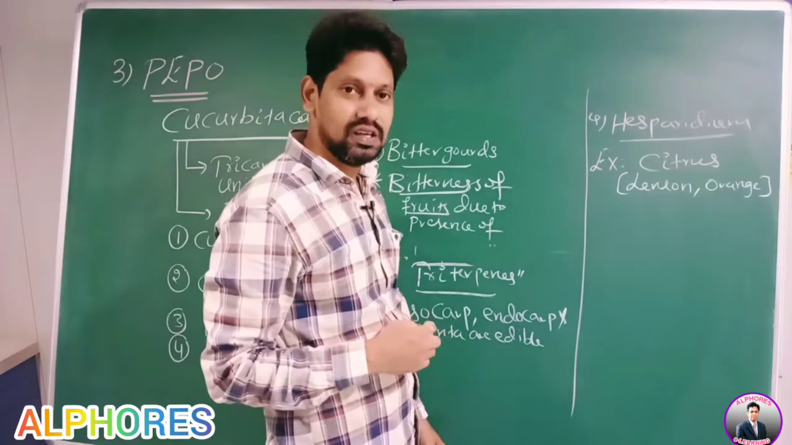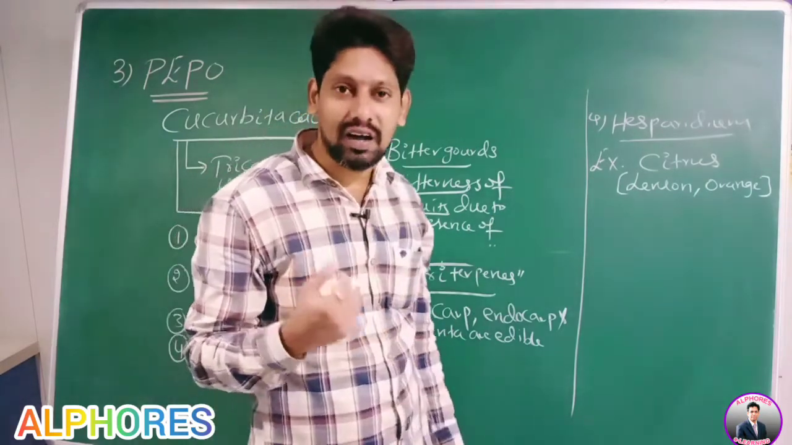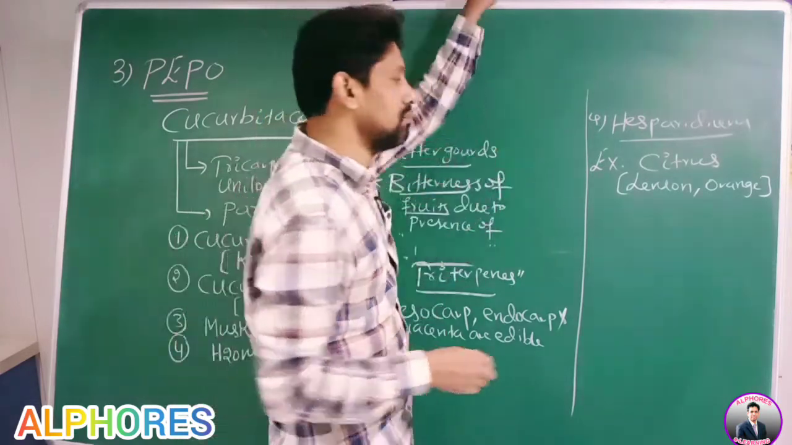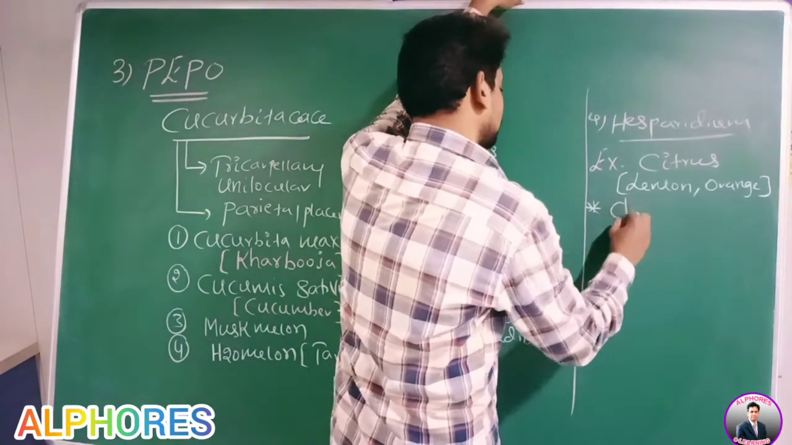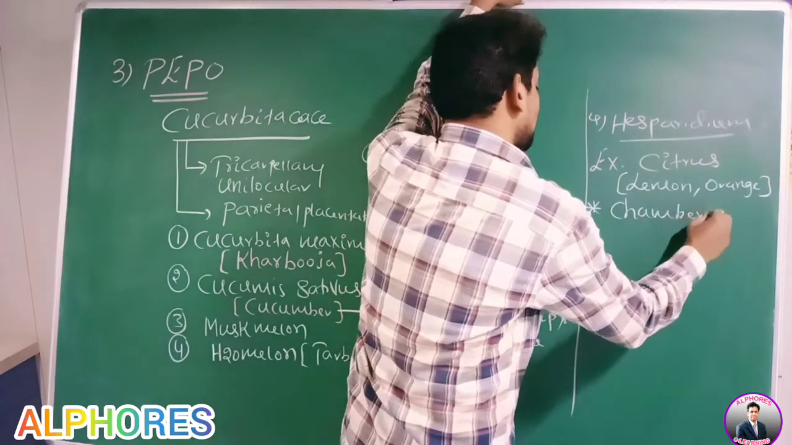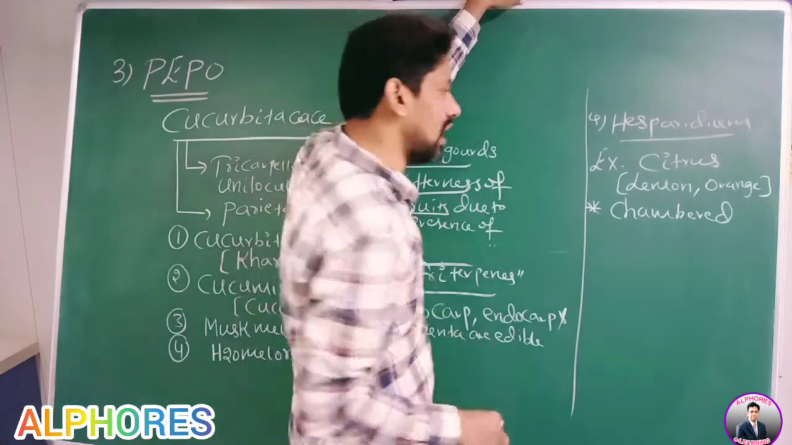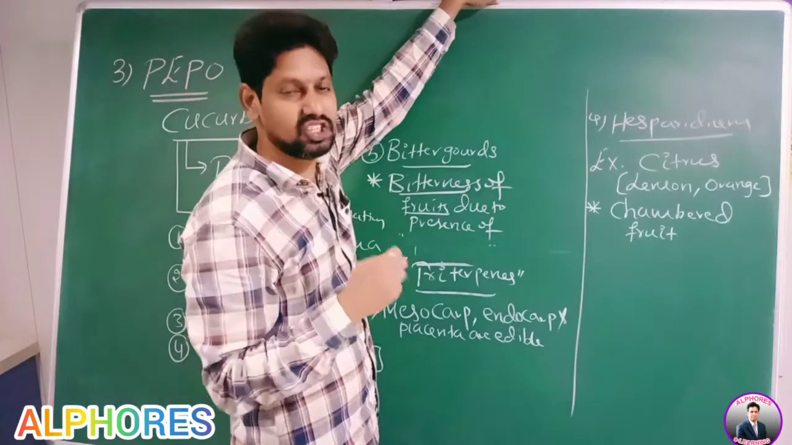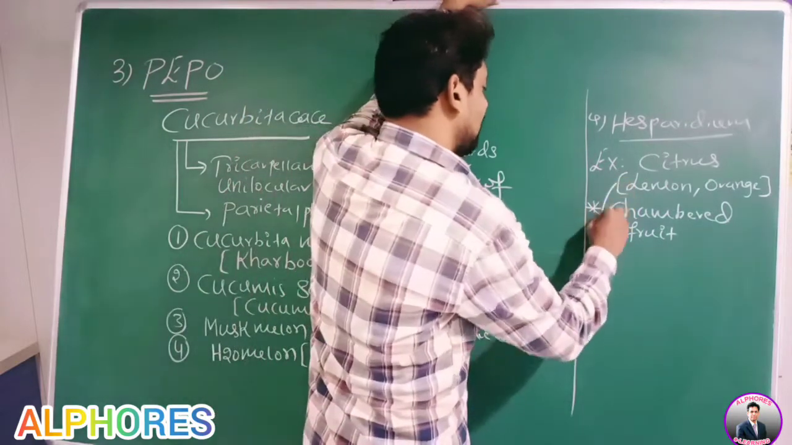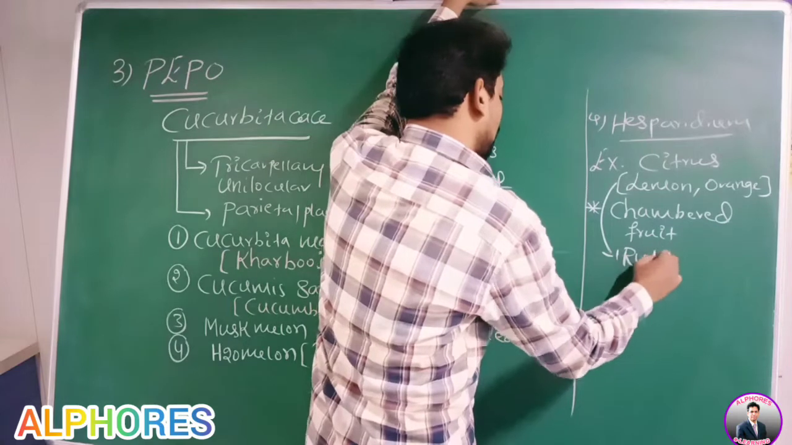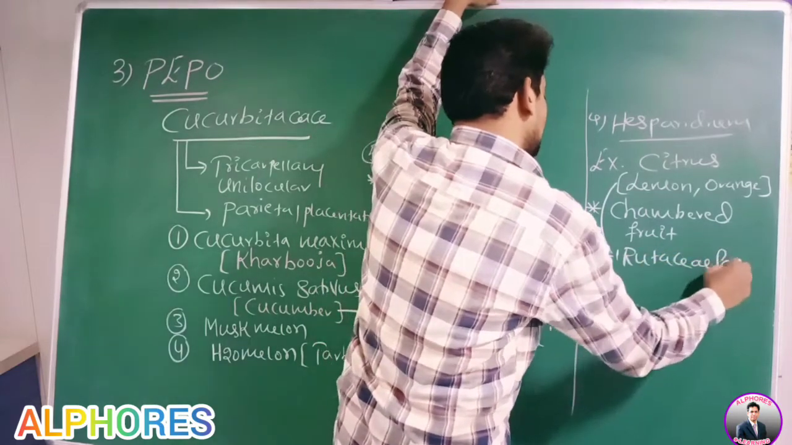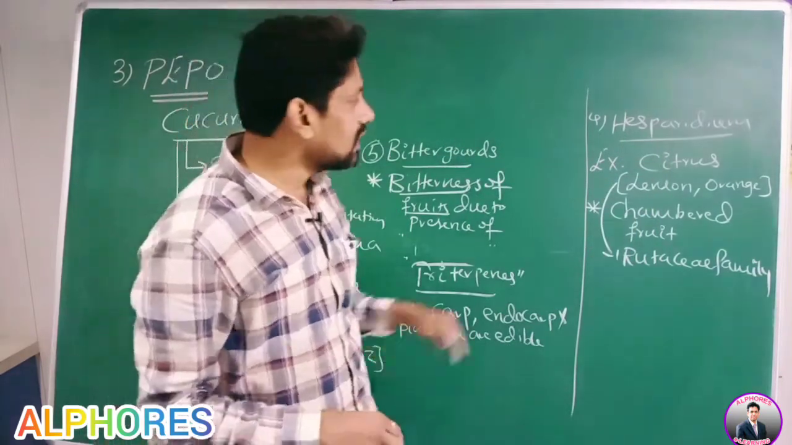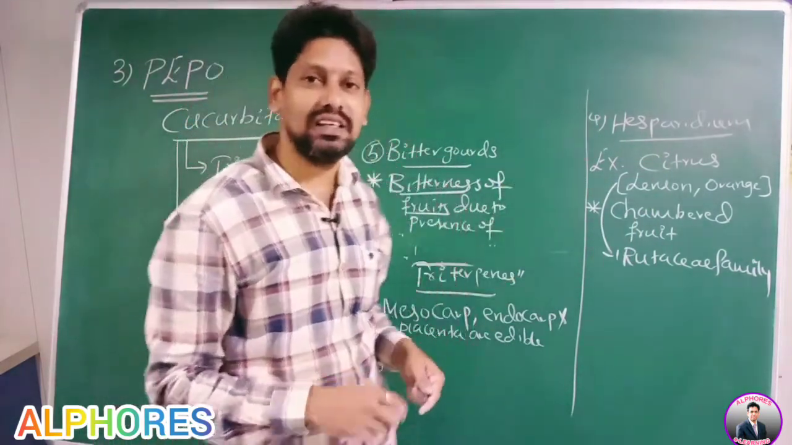Now you see, if you take this lemon or orange, the fruit is divided into chambers. Therefore, Hesperidium is a chambered fruit. This lemon and orange come under the Rutaceae family. In the case of Hesperidium, which placentation is present?